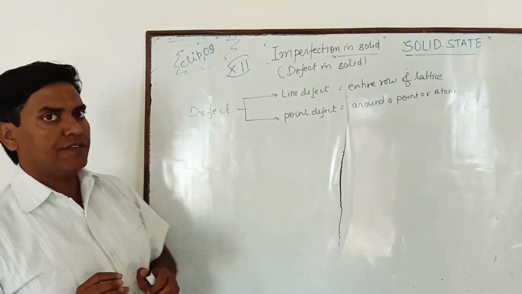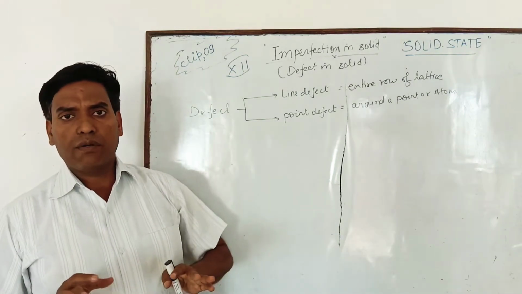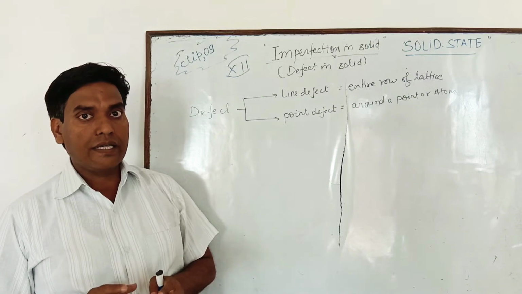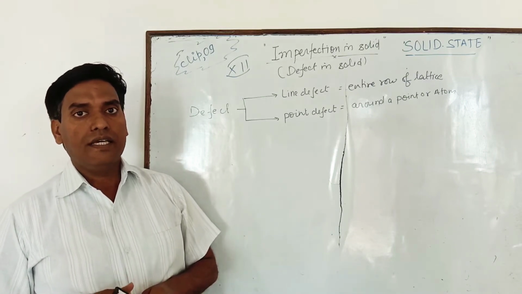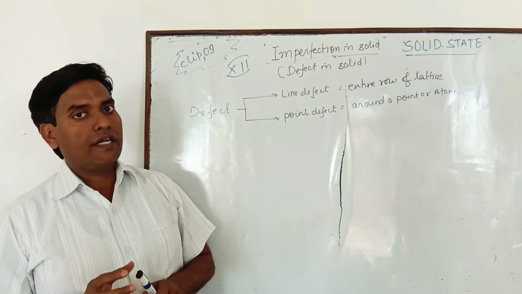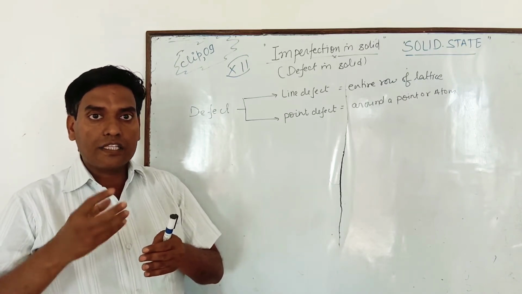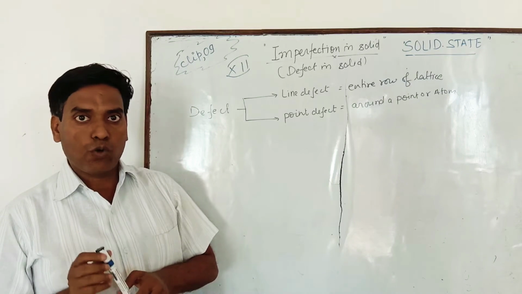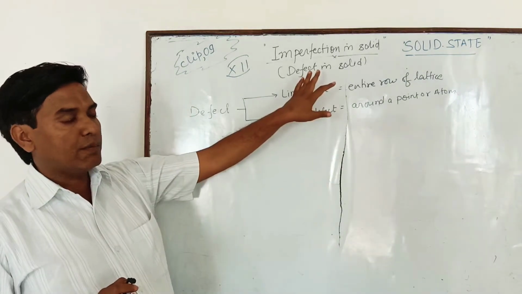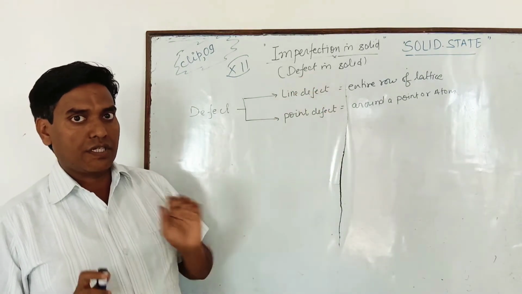In a simple way, like in our body, if any part gets damaged, then we can say that in our body certain defects are there. Suppose a bone fracture is there, or any other bone dislocates from its point, then we can say our body has a defect in its structure.